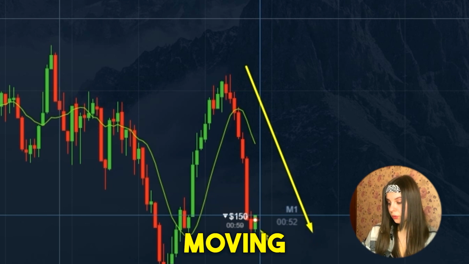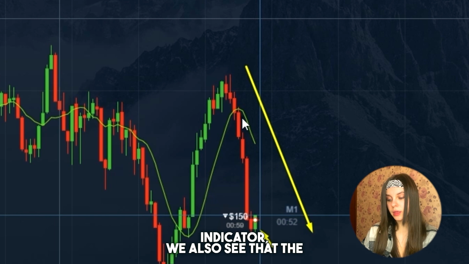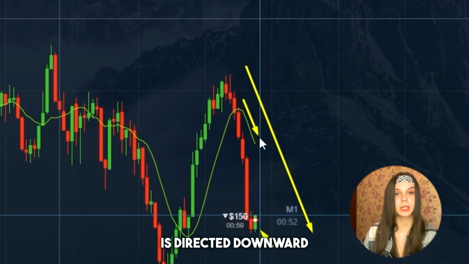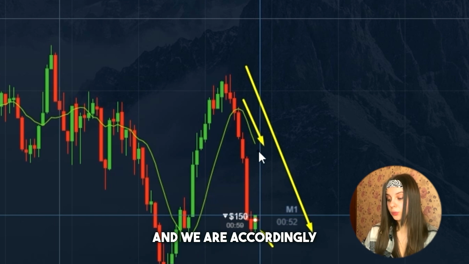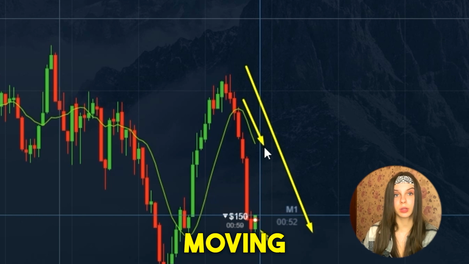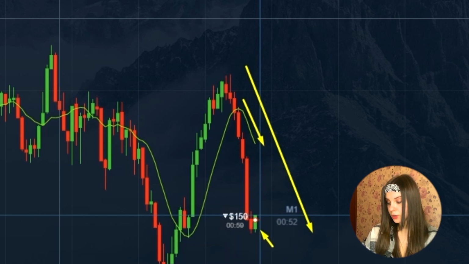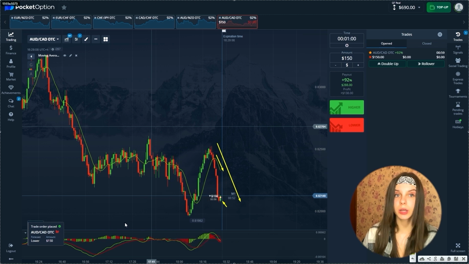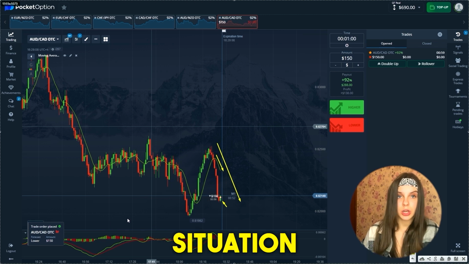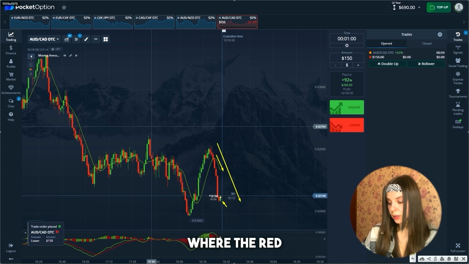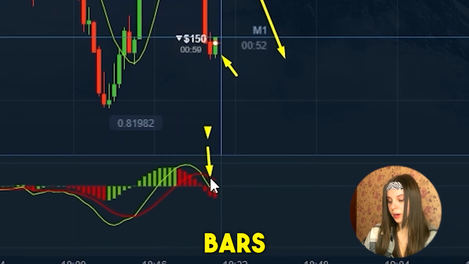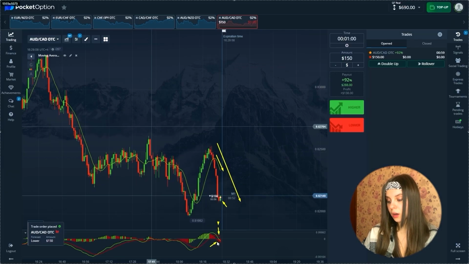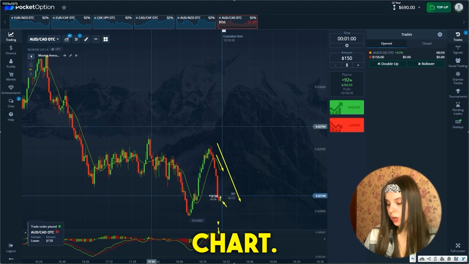So according to the moving average indicator, we also see that the moving average is directed downward, and we are accordingly below the moving average. Then we look at the MACD indicator, and we can observe the same situation where the red moving one prevails and the bars are lower than the moving ones themselves. Let's watch the chart.